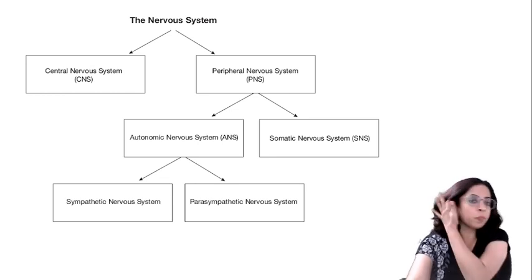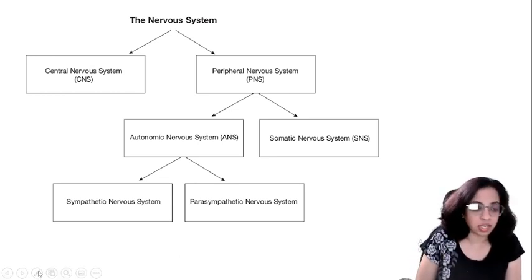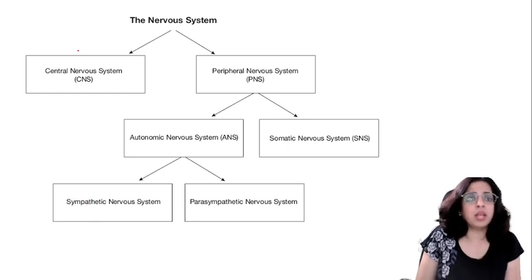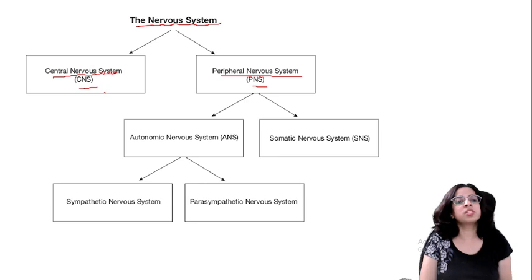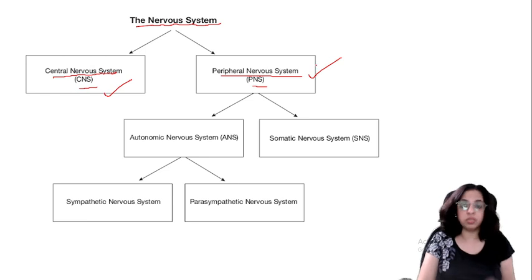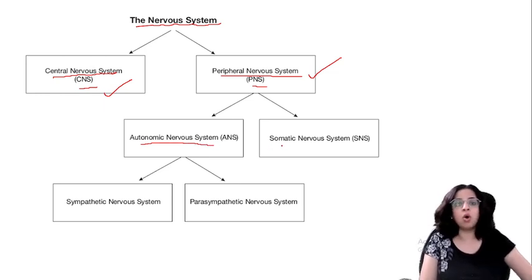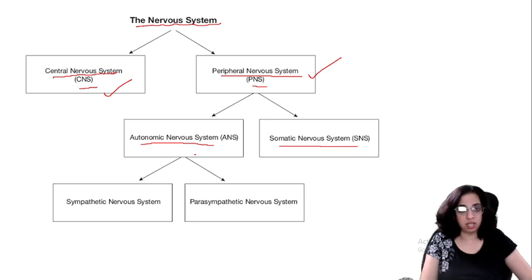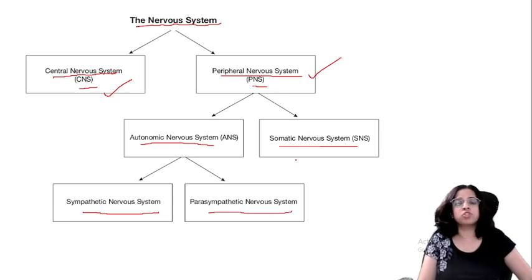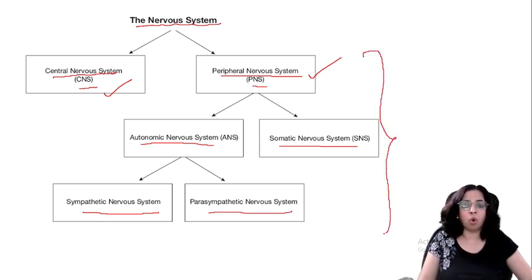Let's start, children. We have already discussed in our previous lectures that the nervous system consists of two parts, the central nervous system and the peripheral nervous system. We have already discussed the central nervous system in detail, so today we will be talking about the peripheral nervous system. Remember, the peripheral nervous system is of two types: autonomic nervous system, ANS, and somatic nervous system, SNS. The autonomic nervous system also has two types, sympathetic and parasympathetic. Today I'll be teaching you in detail about all of this.